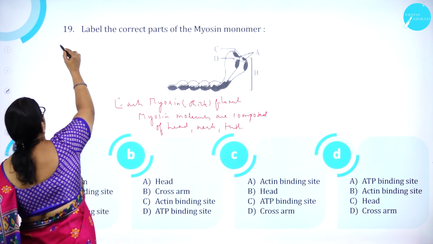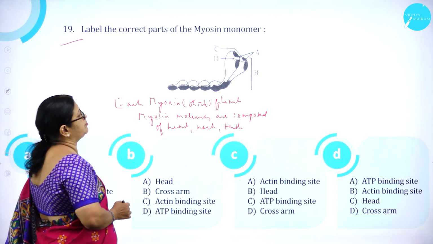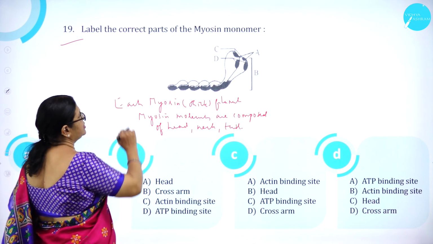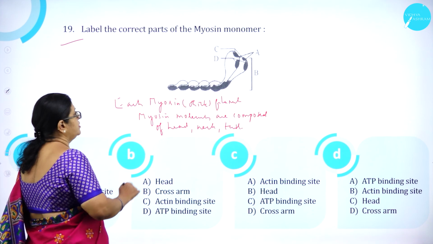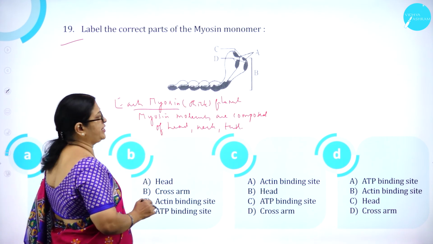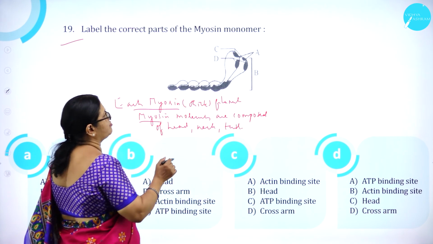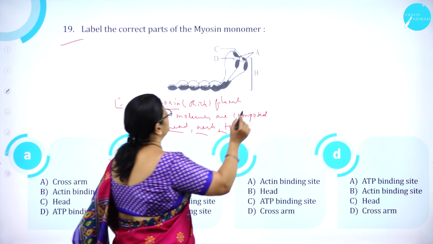Moving on to question number 19. Label the correct parts of the myosin monomer. This is the picture of a myosin monomer. We need to label A, B, C, D. Each myosin, we call it a thick filament, myosin filament. Myosin molecules are composed of what? Head, neck and tail. So A is head.